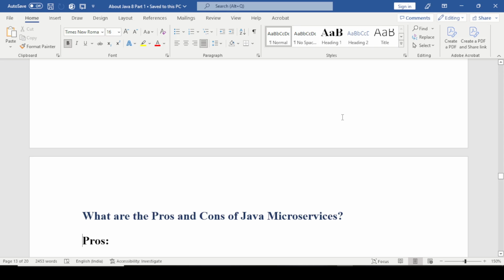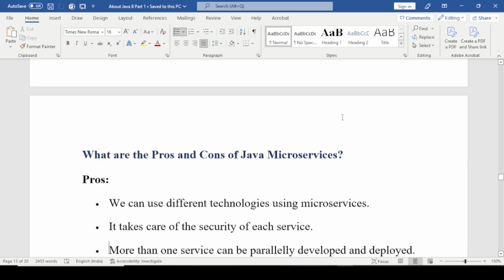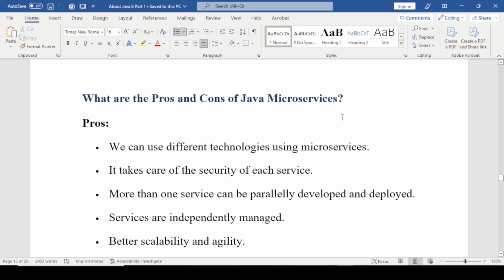Next question is, what are the pros and cons of microservices? Pros: we can use different technologies using microservices. It takes care of the security of each service. More than one service can be deployed and developed in parallel. Services are independently managed.